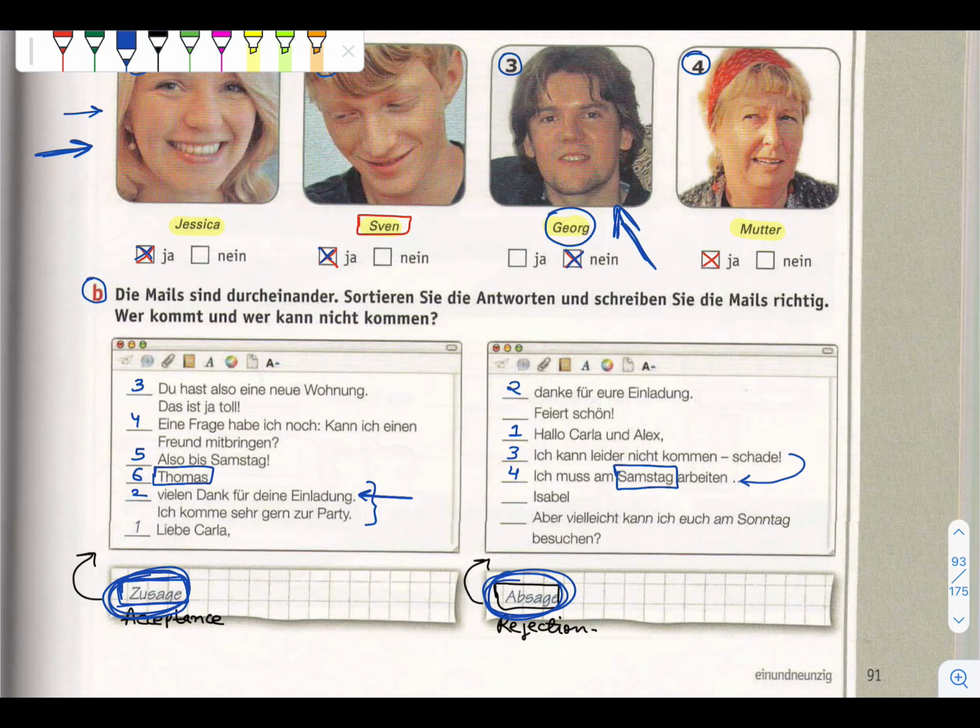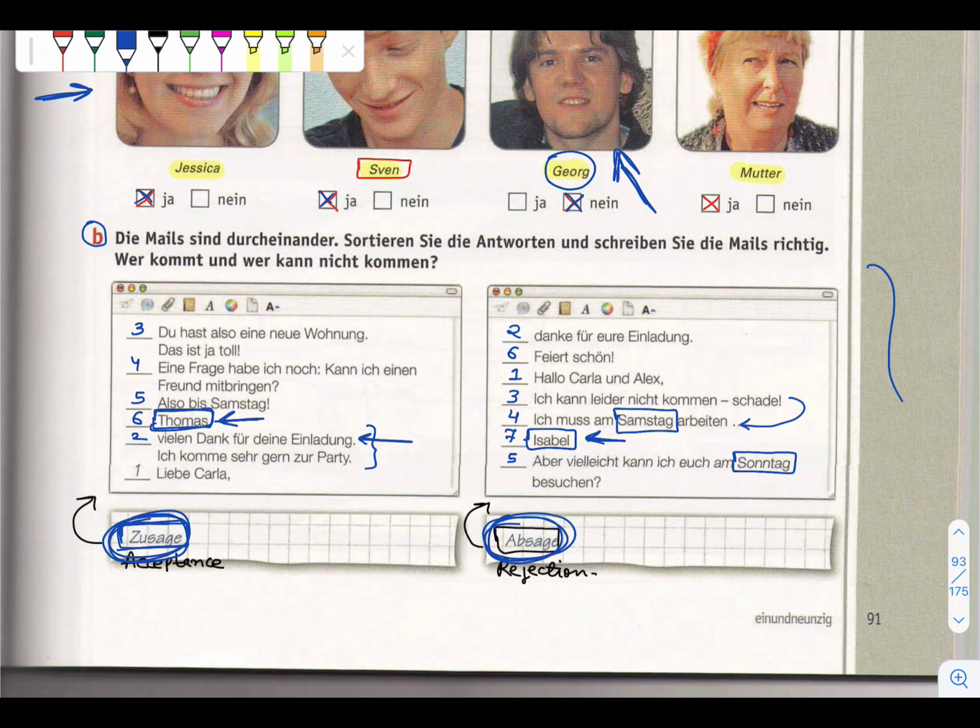Okay, because on Saturday he is working, so he or she can come on Sunday. So 5th. Then after this, here Freund and then the name, like here we write Thomas, here the name.